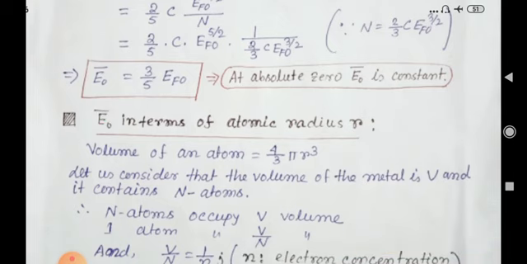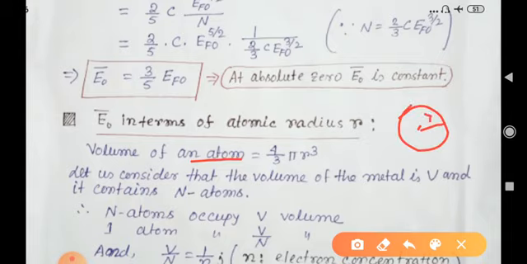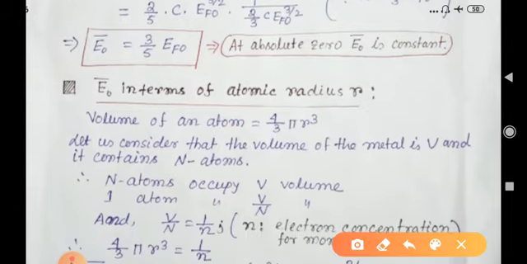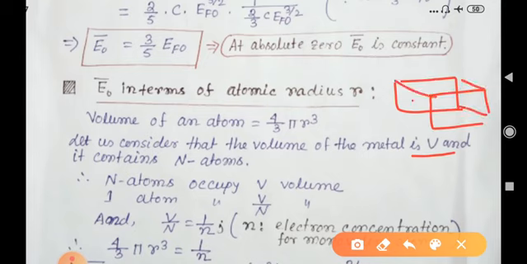Hence the volume of the atom is 4/3 pi r cube, where r is the radius of a single atom. Let us consider that the volume of the metal is V. That means in 3D the volume of the metal is V, and this volume contains N atoms, so one atom occupies V by N volume.